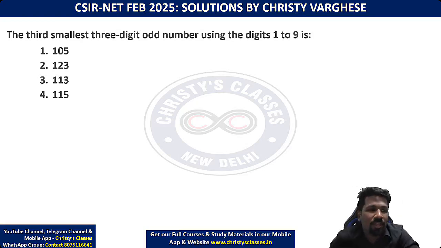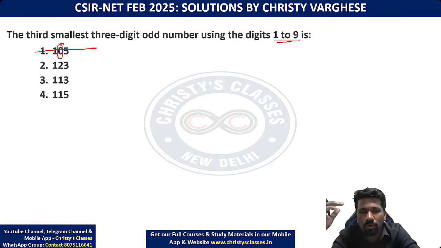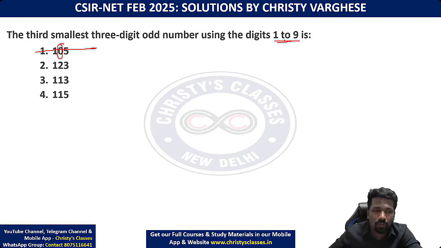Okay, I'll explain. The third smallest 3-digit odd number using the digits 1 to 9. 0 is not possible, 1 to 9. 0 possible nahi hai, so option 1 is already eliminated, because option 1 has 0 in it. Using the digits 1 to 9 means all 3 digits you can use 1 to 9 only. You cannot use 0. So option 1 is eliminated.